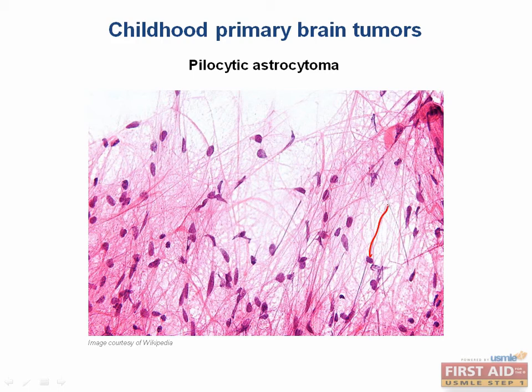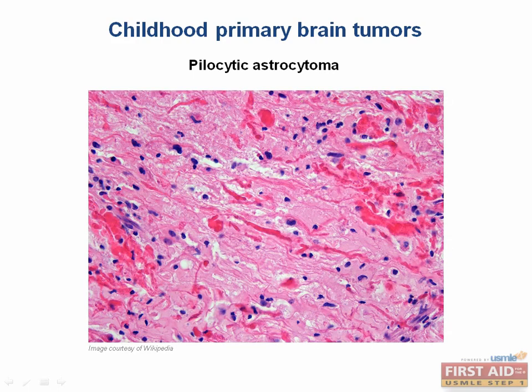Let's find a good example. You can see this bipolarity. And they're very kind of thin processes, which is why they're being referred to as hair-like processes. The tumors may also have so-called Rosenthal fibers, which are swollen pink axons that I'm sure you can appreciate here.